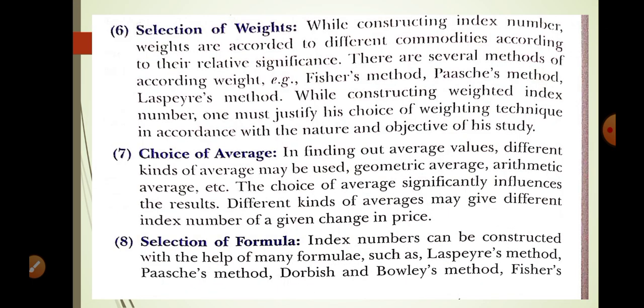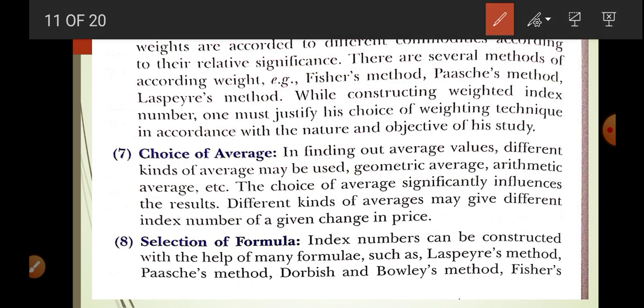Now selection of the weights. Weight is related to giving importance to goods, and there are many methods like Fisher, Paasche, Laspeyres. So which you are going to pick up depends upon your objective of the study. Now choice of the average.